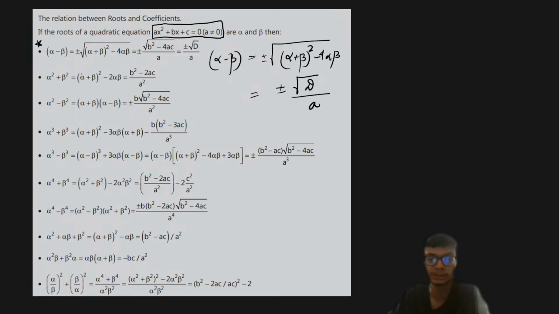You'll see in many of the questions they will be asking you to find the absolute value of the difference of the roots from a given quadratic equation. So for that particular concept, this is going to be really useful, right? So let us now proceed with the next part.